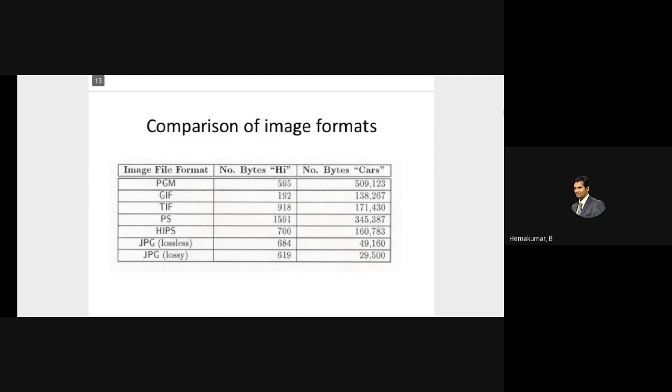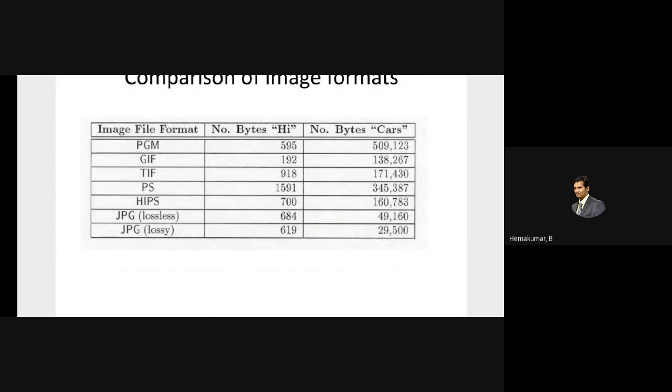So these are the different image formats which are used. These are all digital formats: PGM, GIF, graphics interchange format, and JPG, Joint Photographic Experts Group. These are all digitized images, which are stored in the digital computer. They could not be stored as analog values; they are converted into digital format. These are all the different digital formats.